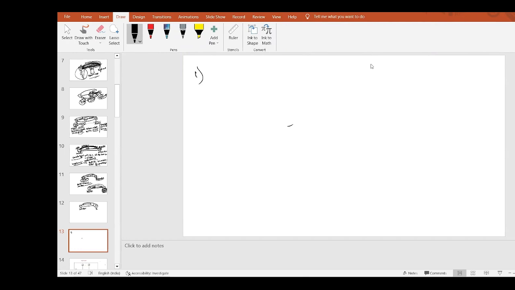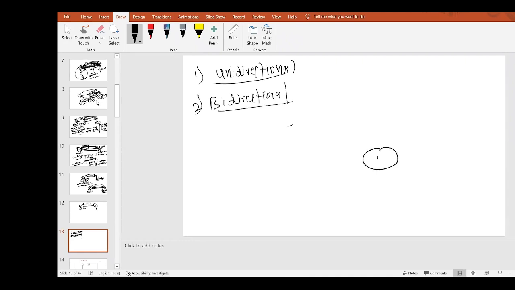Let me show you the example of first unidirectional. Whatever I have explained for the dynamic path, that is unidirectional. So let's learn about bidirectional first, and that's what I've tried to explain all the time in today's class.